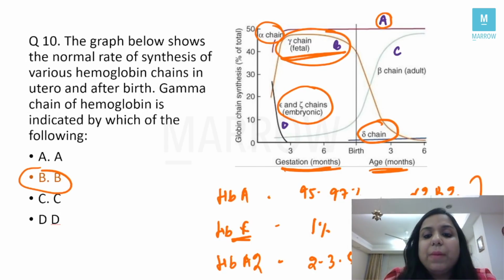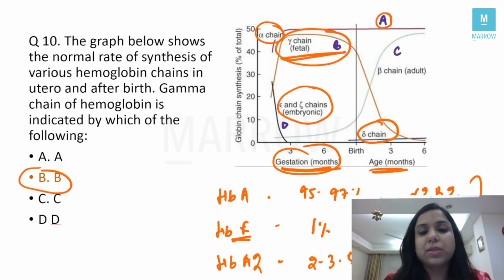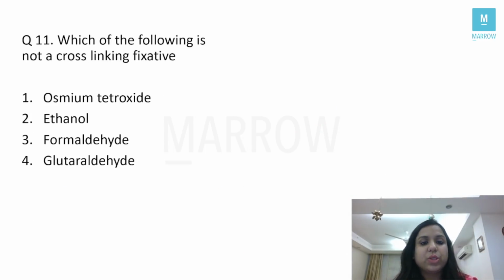And lastly, epsilon chain is the embryonic hemoglobin which is present, and this is only present during gestation, not seen after birth, right? So this is a very easy concept based question which was asked. Let's move to the next question.